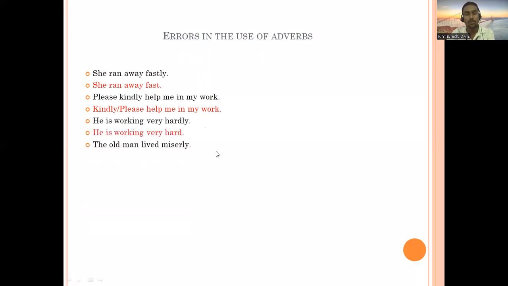The next, the old man lived miserly. So you know here the problem is with miserly. Miserly is an adjective. Okay, it is an adjective and you cannot use it like this, though there is an ly suffix. But if you check in the dictionary, miserly is an adjective, it is not an adverb. So if you want to use it here, you cannot use it this way. You need to use some noun for that, because we use adjectives with nouns. So therefore we can correct this sentence like this. The old man lived in a miserly manner. Now it can be okay, because manner is a noun that people are using here.